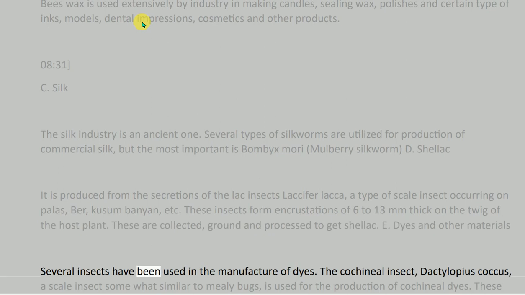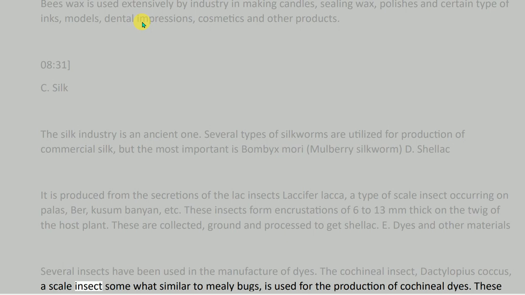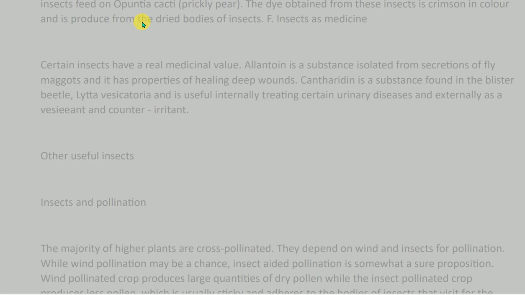E. Dyes. Several insects have been used in the manufacture of dyes. The cochineal insect, Dactylopius coccus, a scale insect somewhat similar to mealybugs, is used for the production of cochineal dyes. These insects feed on Opuntia cacti, prickly pear. The dye obtained from these insects is crimson in color and is produced from the dried bodies of insects.